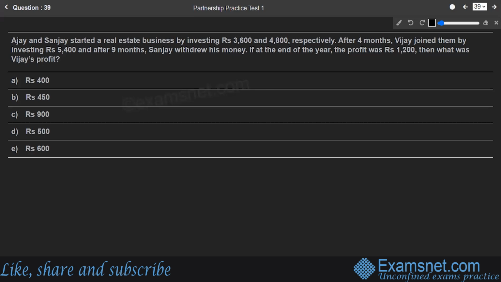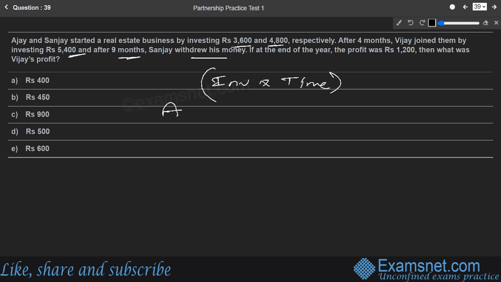Now, 39. Ajay and Sanjay started a real estate business by investing 3,600 and 4,800. After 4 months, Vijay joined them with investing 5,400. After 9 months, Sanjay withdrew his money. So we are only dealing with investment into time factor. The time for which any capital is part of the business will be counted and will account for the profit share. So let us take it one by one.